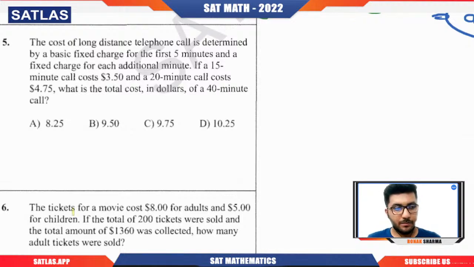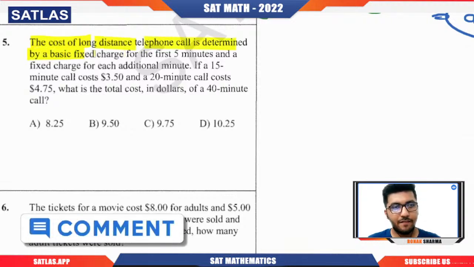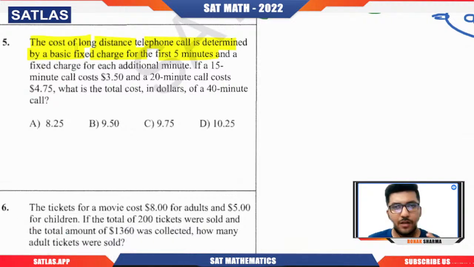Okay. Now if we talk about question number 5, the cost of a long distance telephone call is determined by a basic fixed charge for the first 5 minutes. Now see, this type of question is very frequent, because in terms of making the linear equation, they will give you something that is particularly constant for the process, and then they will give some type of condition.